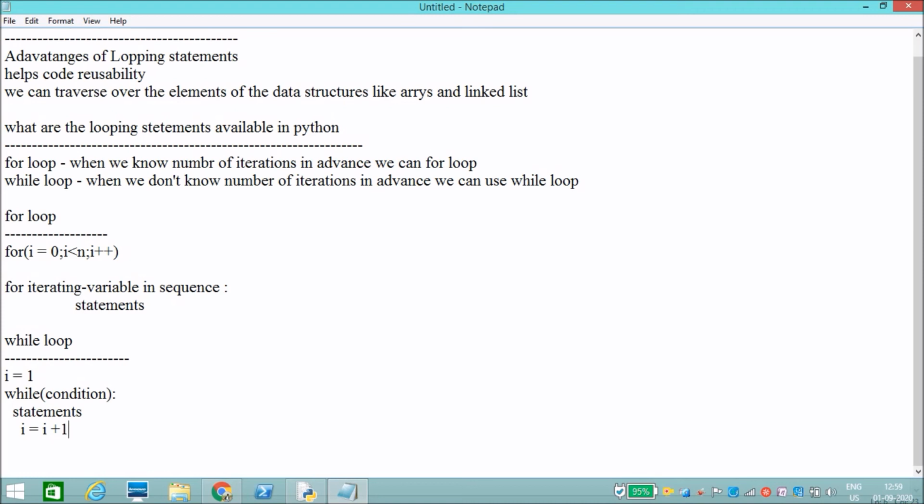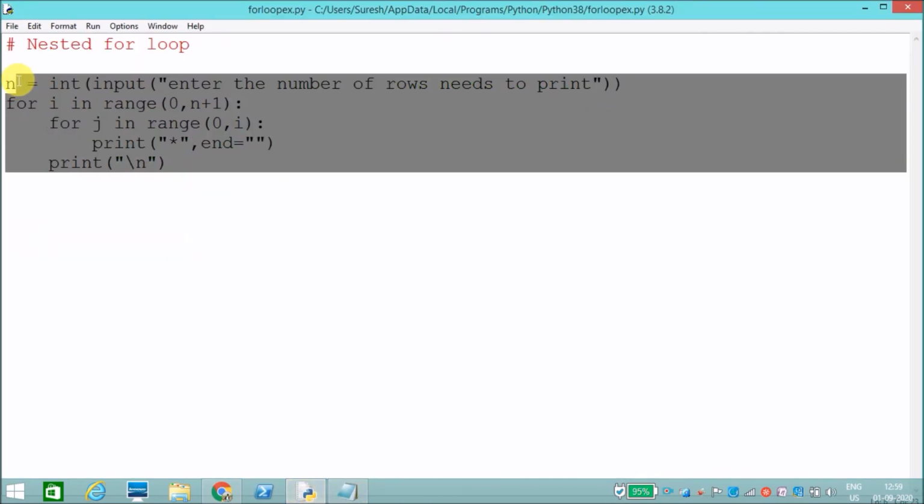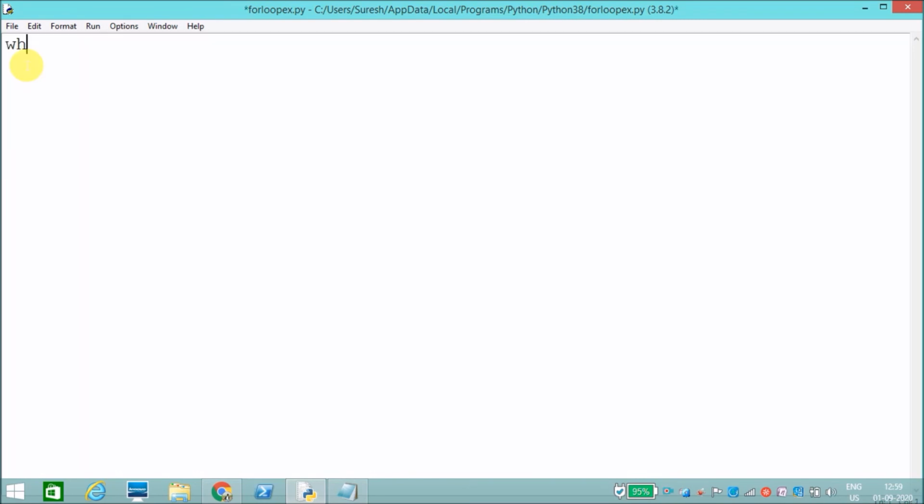Okay, you got it right. We can use a while loop when we don't know the number of iterations in advance. We'll see this with examples. While loop examples, we will see now one by one.